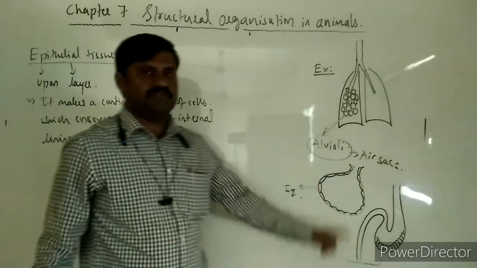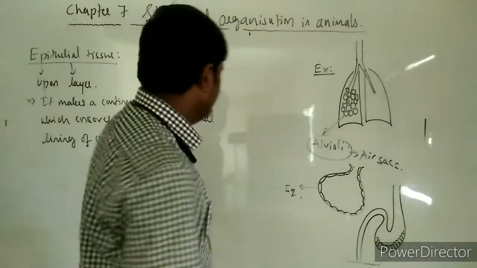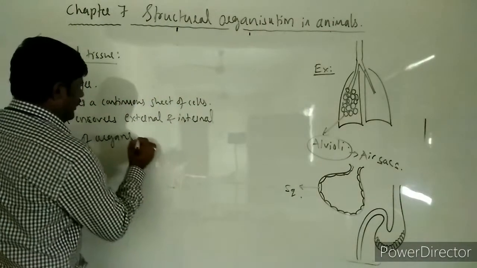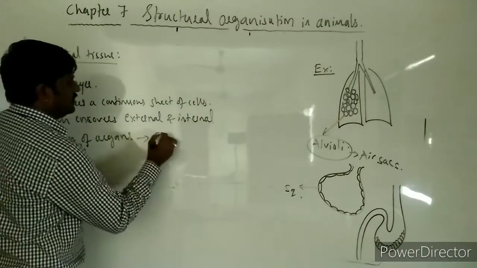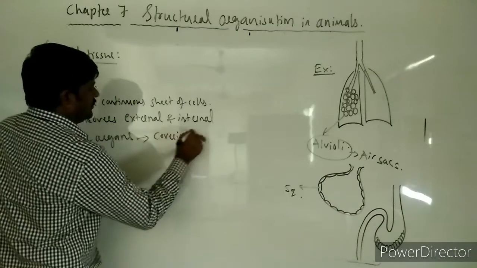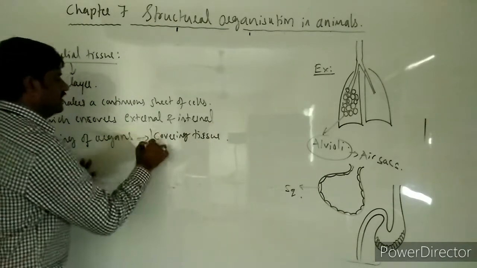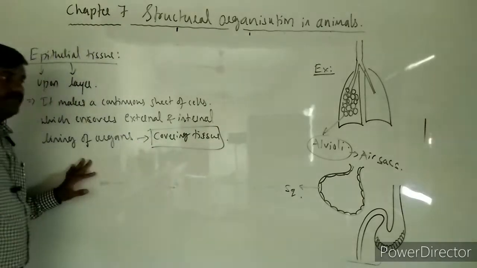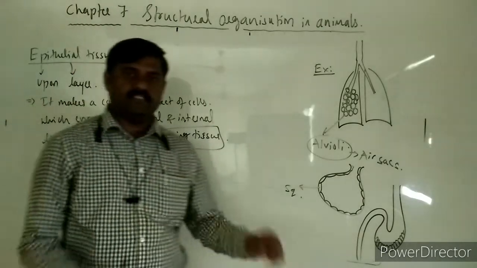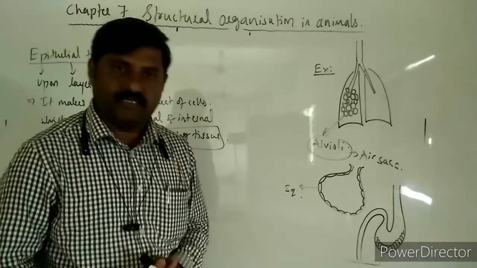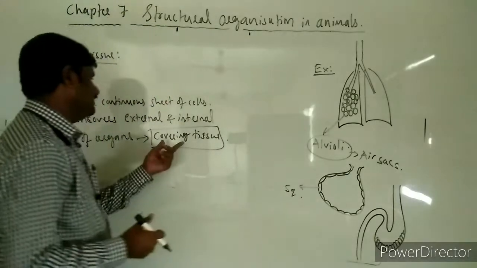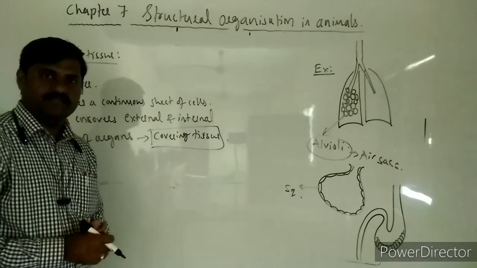That kind of tissue is said to be epithelial tissue. Hence it is called covering tissue. It covers the internal lining as well as external parts of the organs. Hence it is said to be covering tissue.